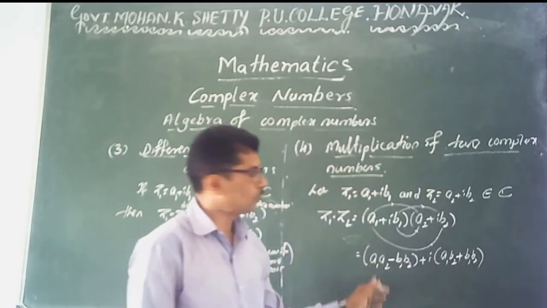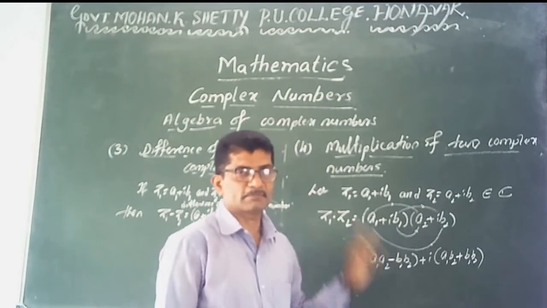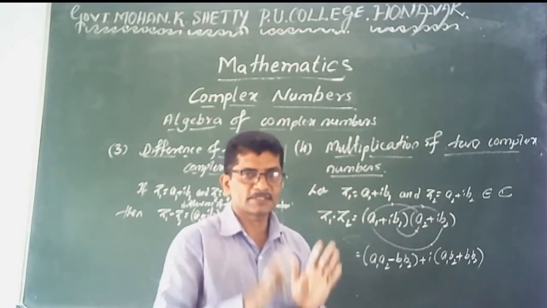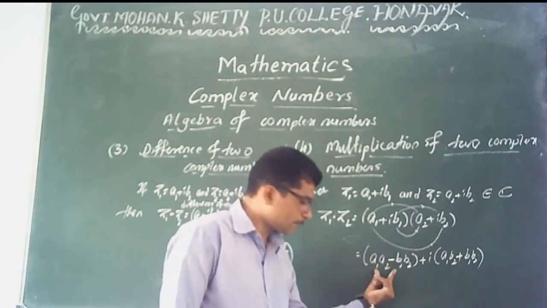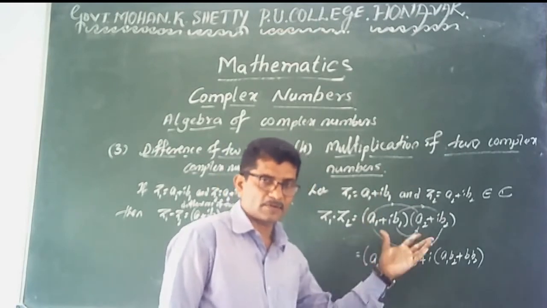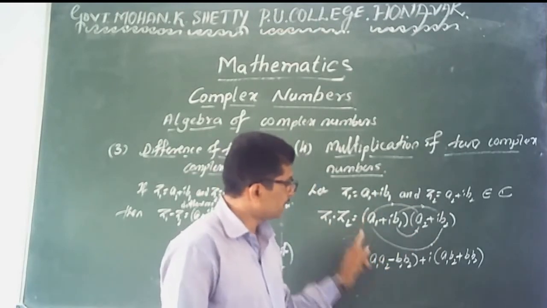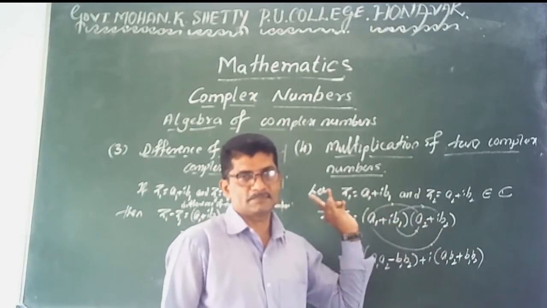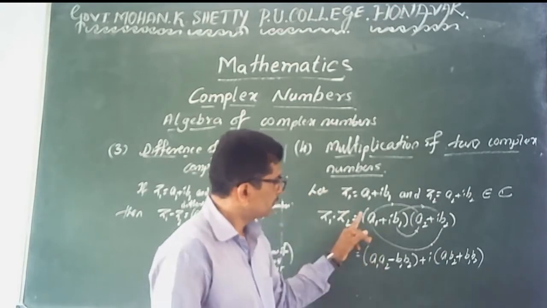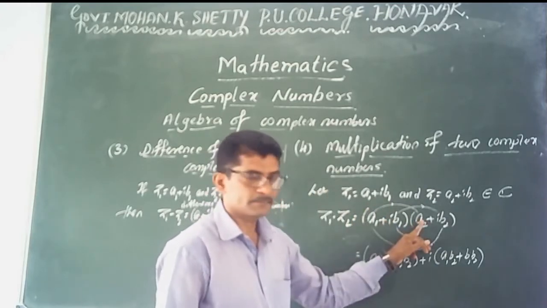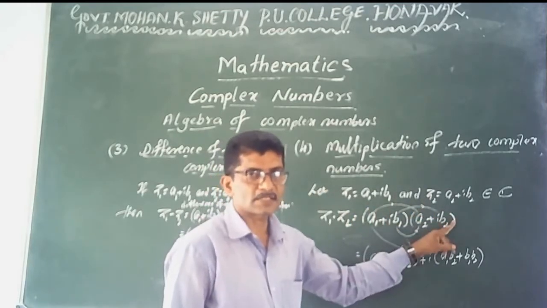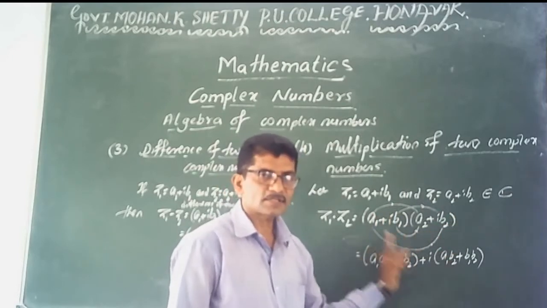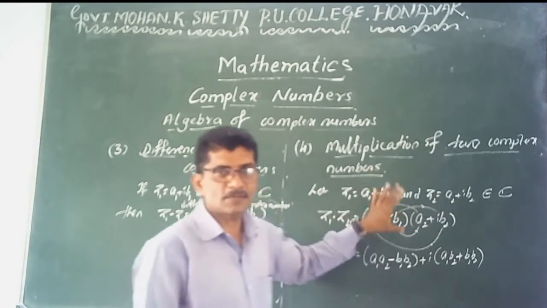It is the rule for multiplying two complex numbers. Real to real minus imaginary to imaginary, and real to imaginary plus imaginary to real. Just remember: first to first minus last to last, first to last plus last to first. That one is the rule.